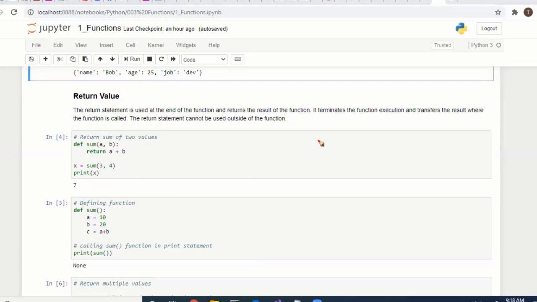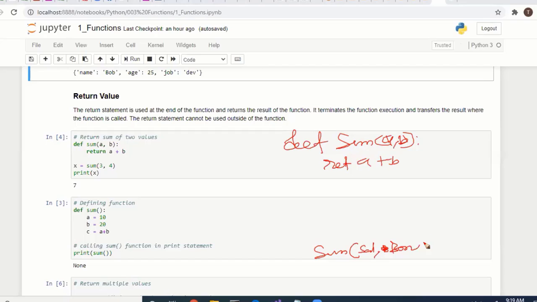Suppose you are calling some function sum, passing two parameters a, b. So it returns a plus b. You define the function sum with parameters a, b. Then you call it somewhere, for example sum of two numbers, salary comma bonus, so you are passing some values here.